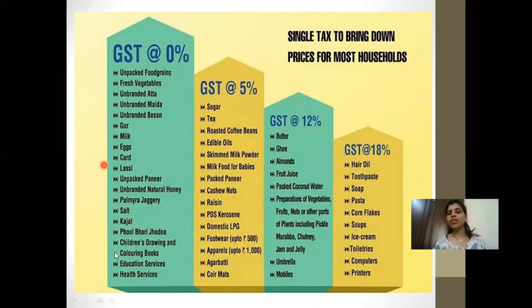So on these products, it is 0% GST. There are certain products like sugar, tea, where you can see 5% GST is applied. So I have just shown the slab. Then there are certain products where it's 12%, like you can see packed coconut water, almonds, fruit juice, ghee. When you're buying from a mall, you will see that 12% is applicable, and they don't write it for each item, because it's computerized. They already have the programming done for that, and accordingly you get the bill.